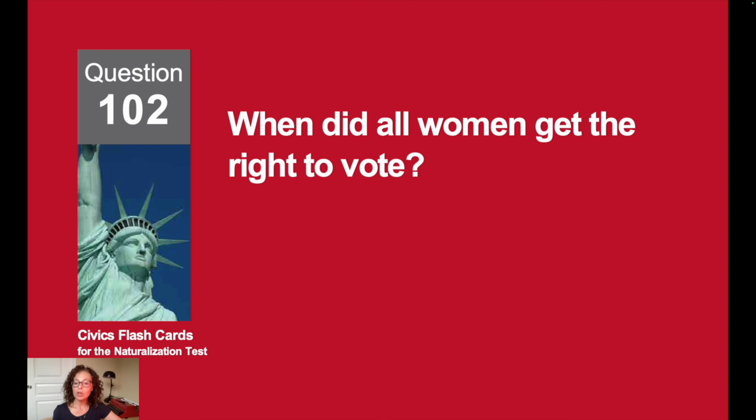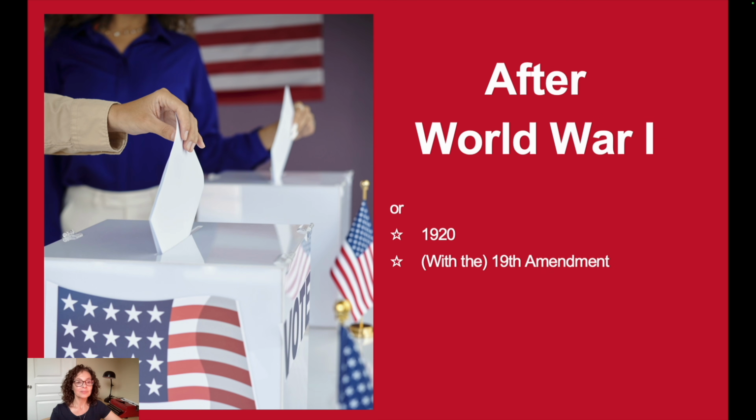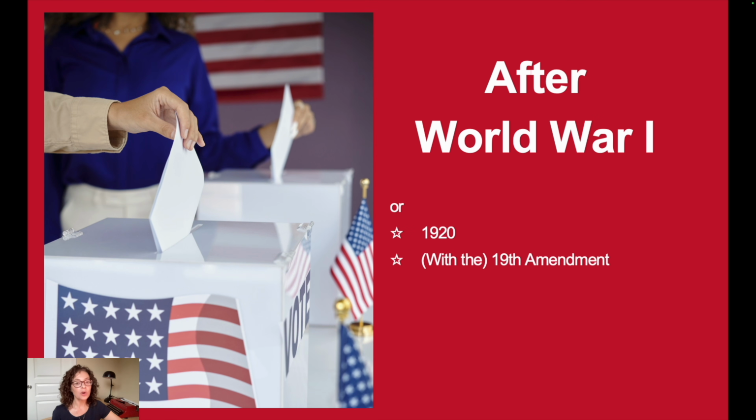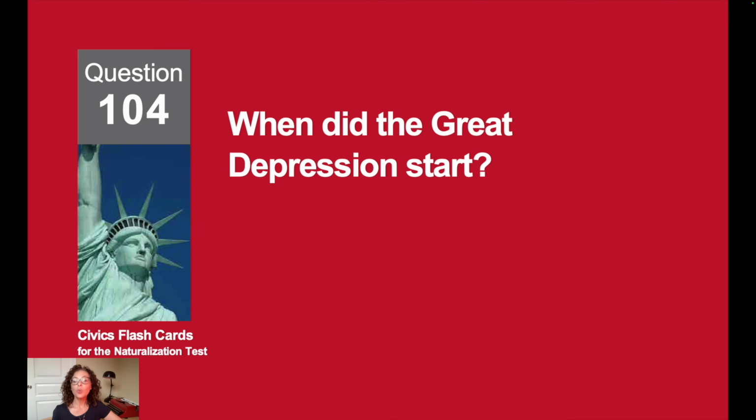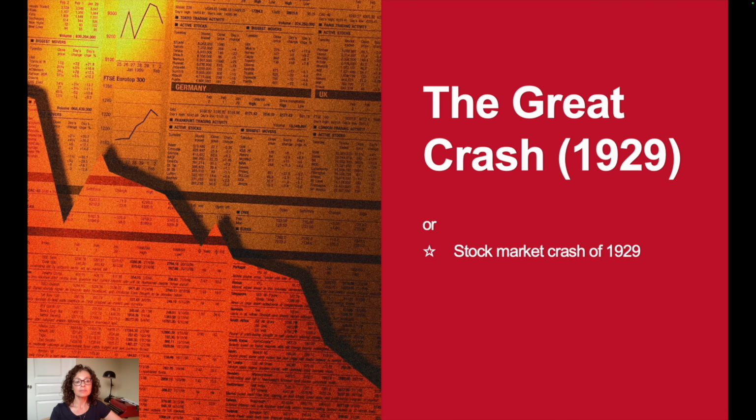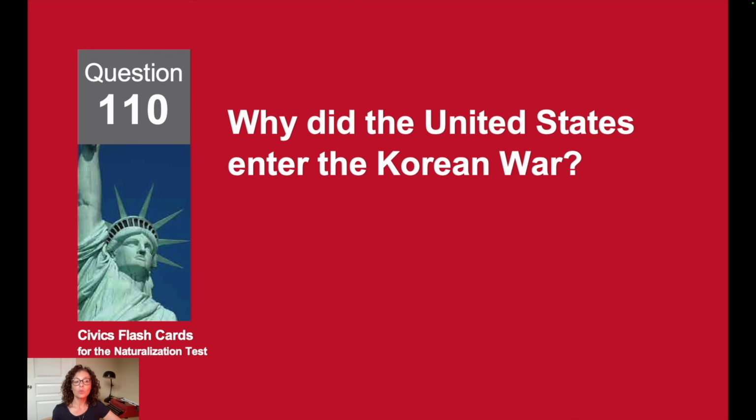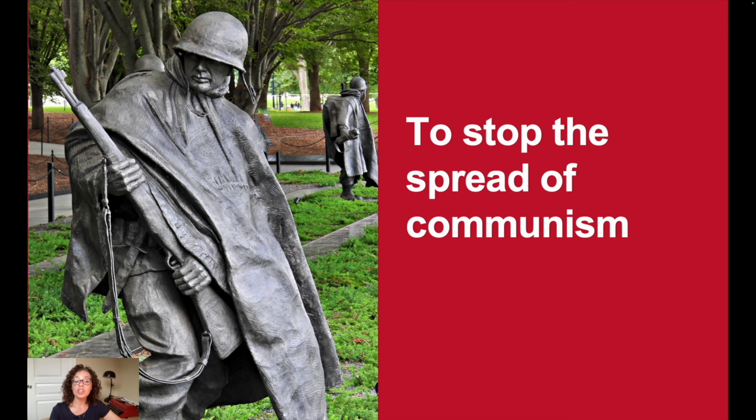Who was the United States' main rival during the Cold War? Russia. When did all women get the right to vote? After World War I. When did the Great Depression start? During the Great Crash, 1929. Why did the United States enter the Korean War? To stop the spread of communism.